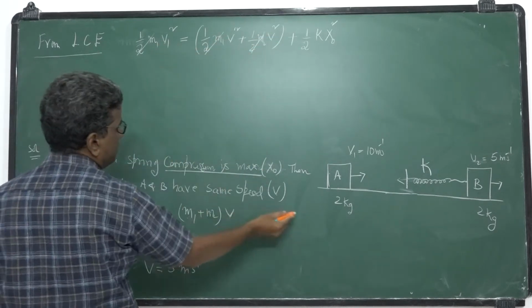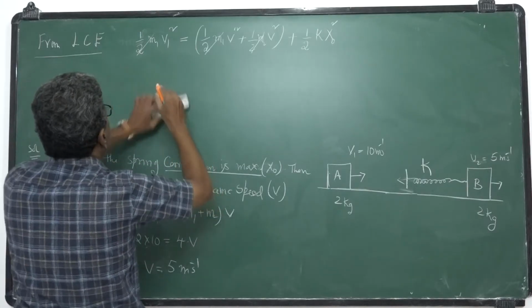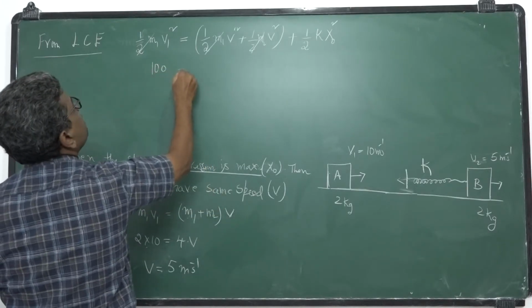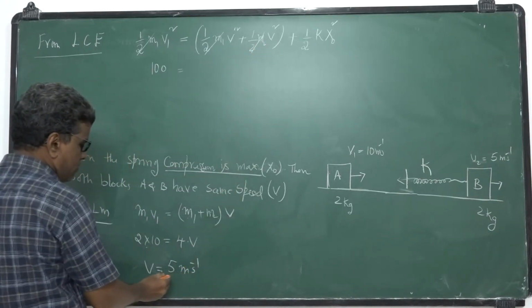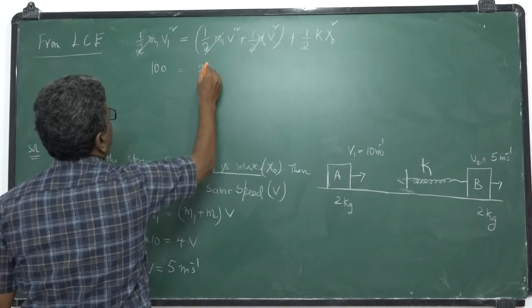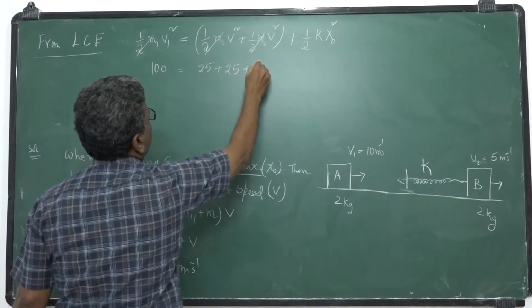V1 square is 10 square, that is 100, equal to V square, which is 5 square plus 5 square, so 25 plus 25, plus half.